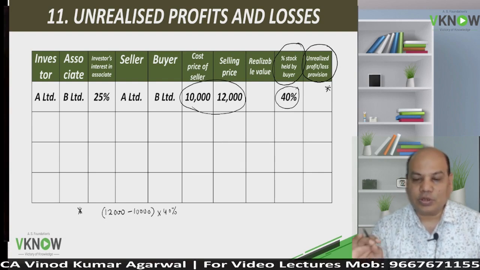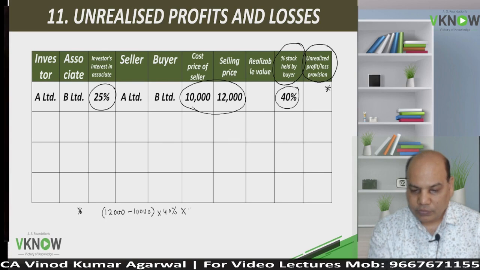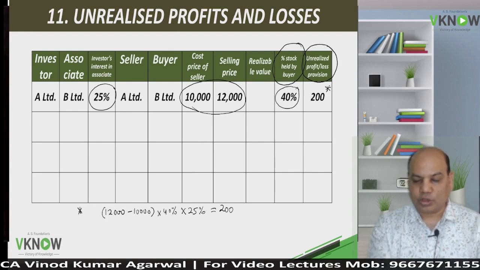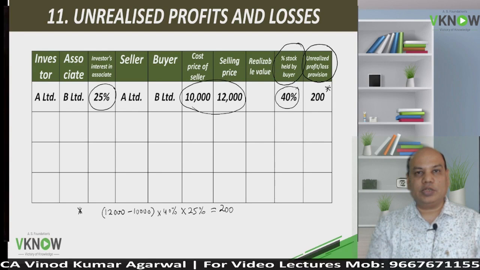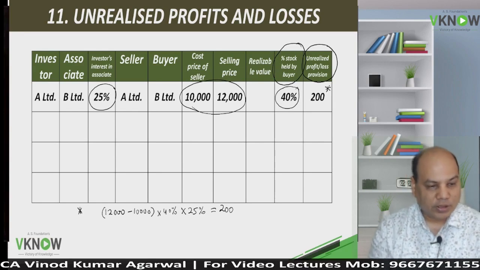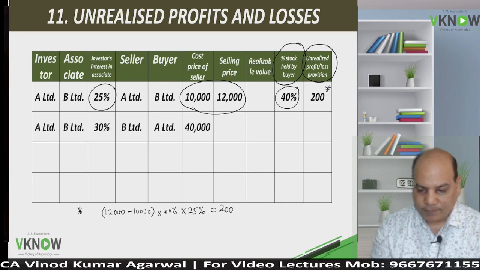We are talking about unrealized profit on unsold stock, 40%, and further multiply by investor's interest in the associate. So that comes to 200. So please write 200 there, and if you want to write the working note of that, you can write in the book or in the notebook, wherever you please. Is it right?